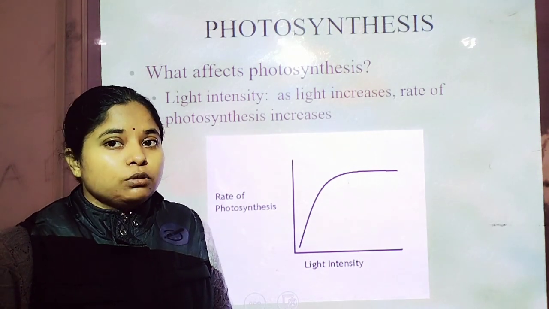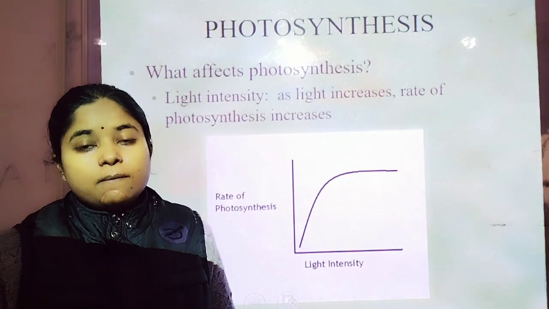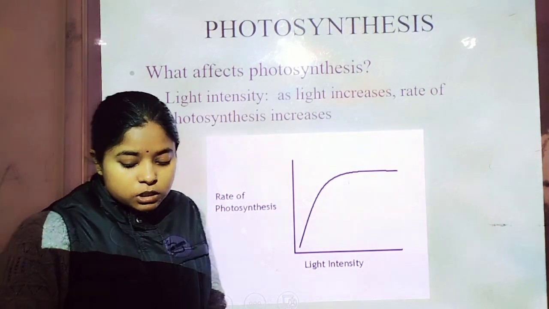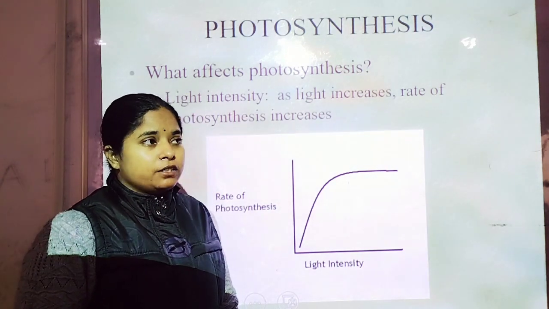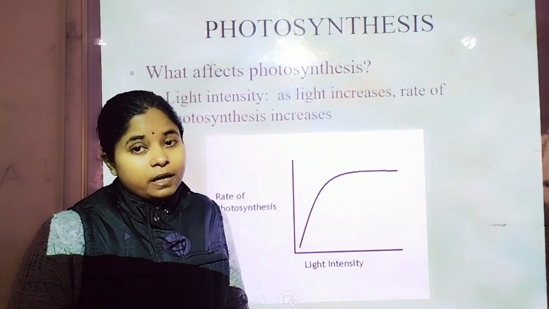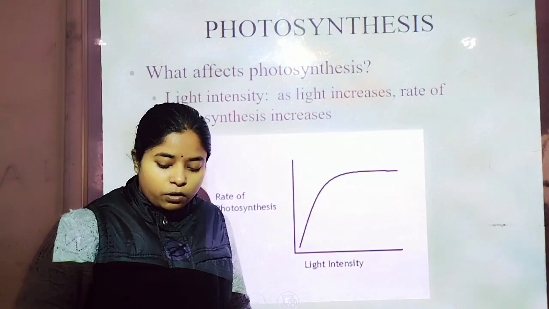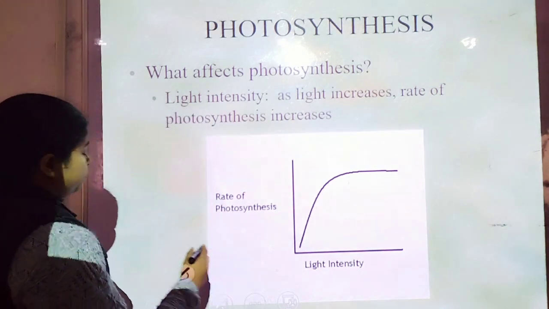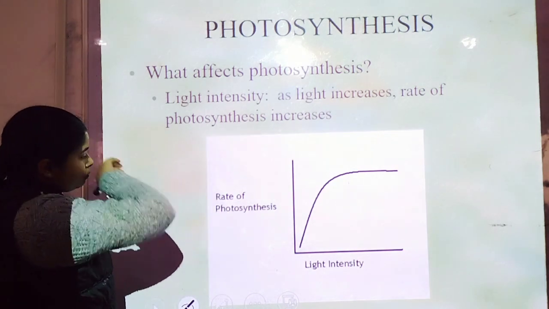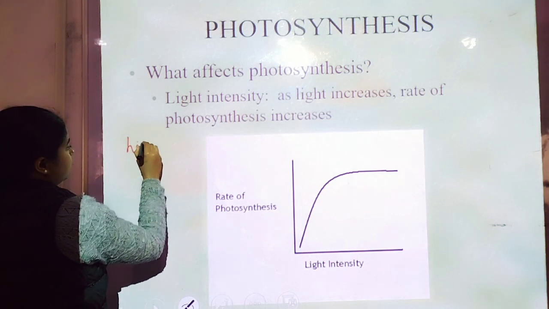First, we are going to discuss the effect of light, temperature, the effect of the amount of carbon dioxide available, and water stress. These are the factors which control or affect the photosynthesis process.